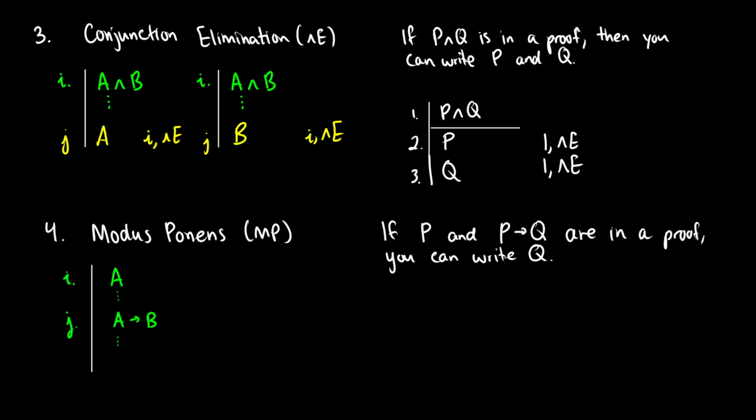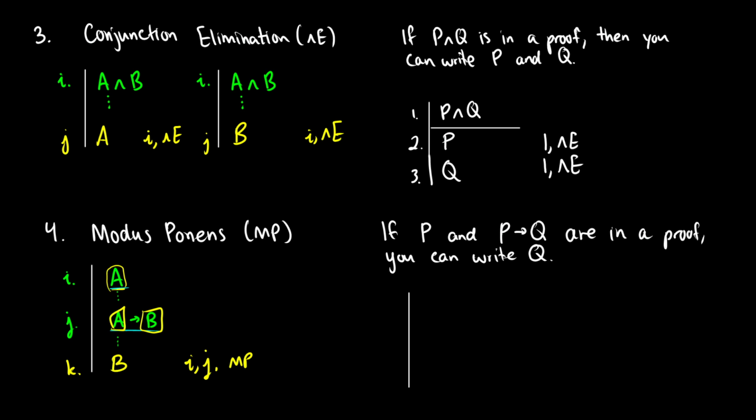So basically, if we have A and we have A arrow B, we can just follow the arrow. So on line K, we can write down B. You can justify this by saying from line I and line J, we used modus ponens. So basically, we just follow the arrow and get the consequent. Antecedent, then consequent. We had the antecedent, therefore we get the consequent.